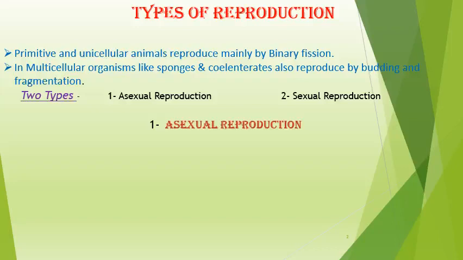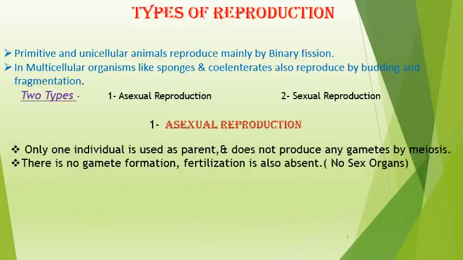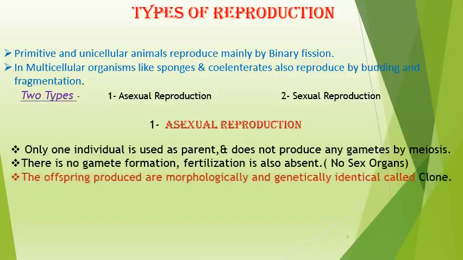It does not require a mating partner, meaning only a single individual is sufficient to produce offspring. There is no gamete formation and no fertilization required among the organisms.